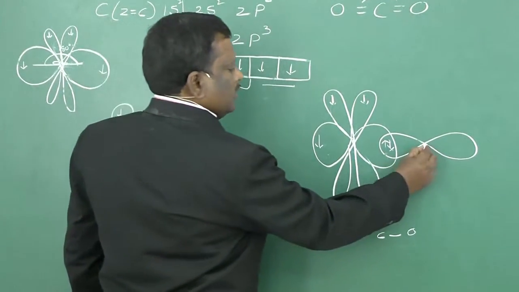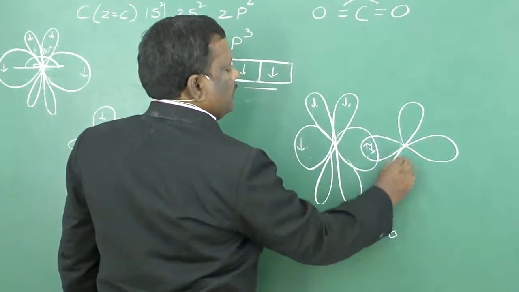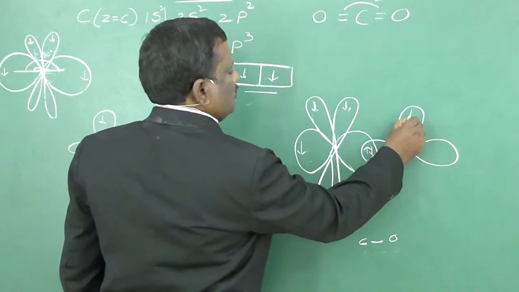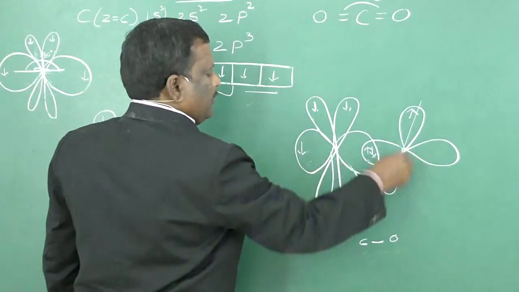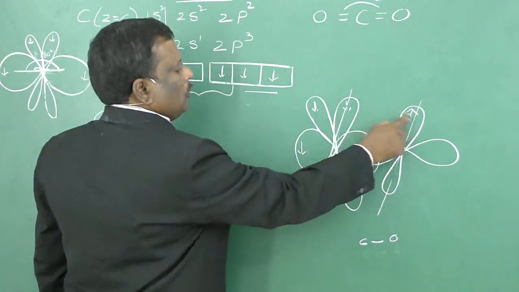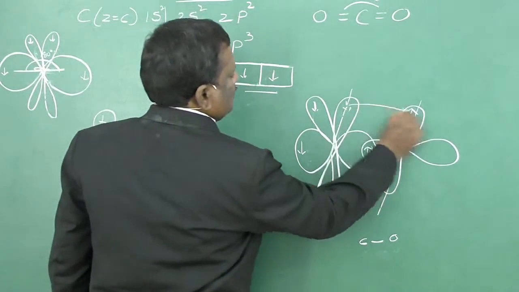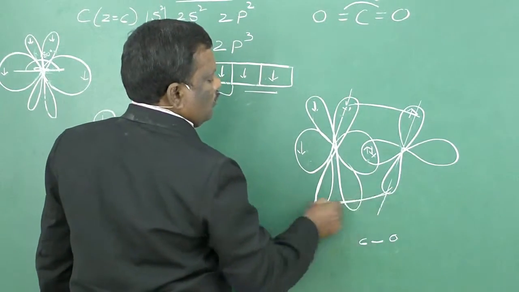Now in this oxygen, one more half filled p orbital is there and it is also having one electron. This p orbital is parallel to the pure p orbital that was present in carbon. So these two p orbitals laterally overlap to form a pi bond.